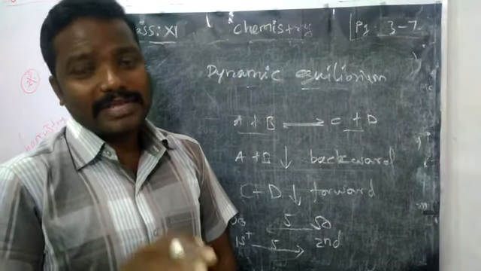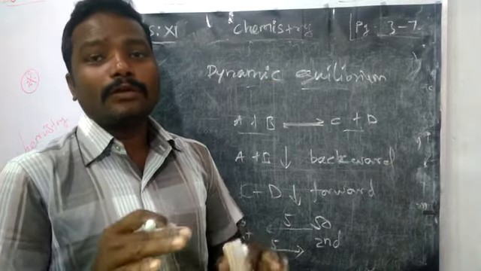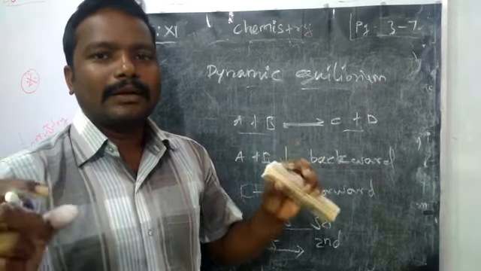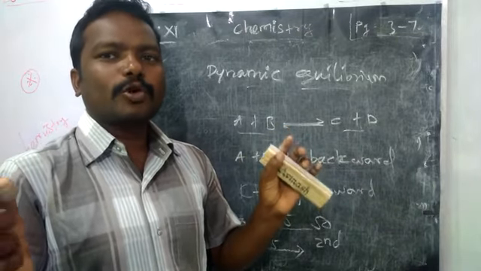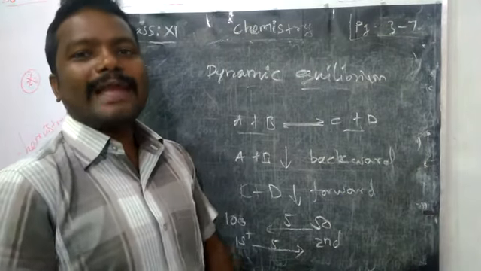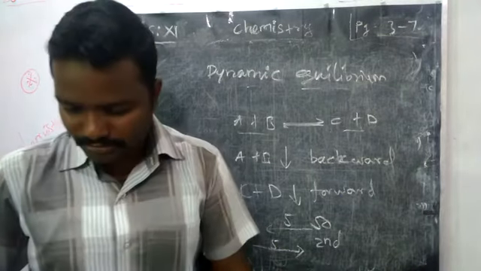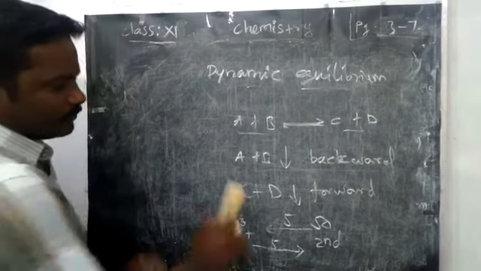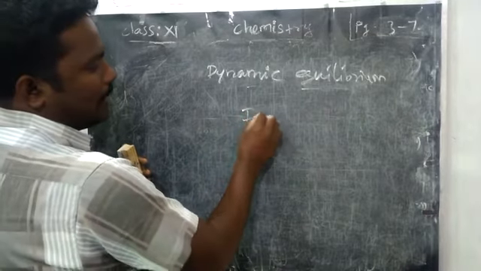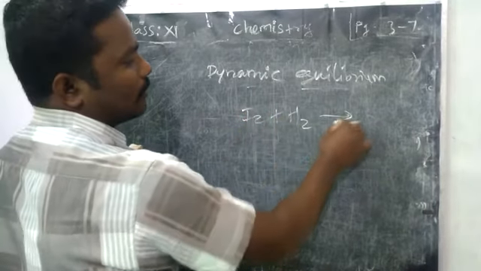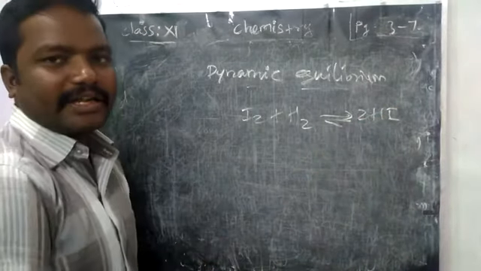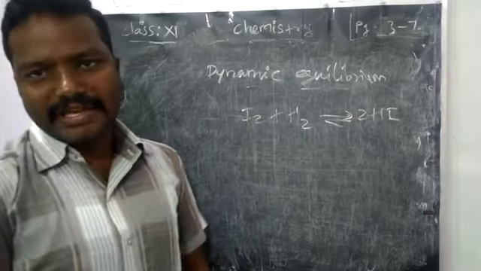But scientists say that even though the concentrations are constant, small microscopic changes take place continuously, in both the forward reaction and the backward reaction. For that we can take one example: I2 plus H2 gives 2HI, and the 2HI again dissociates into iodine and hydrogen gas.